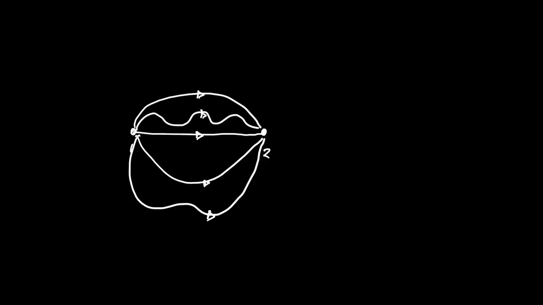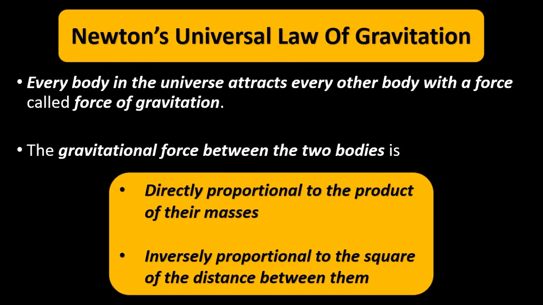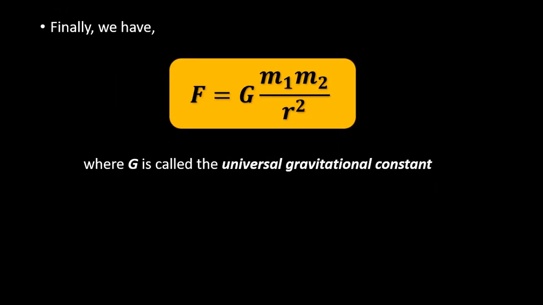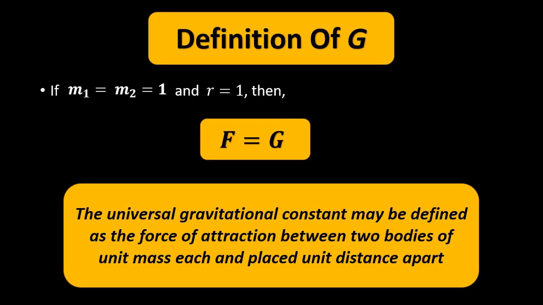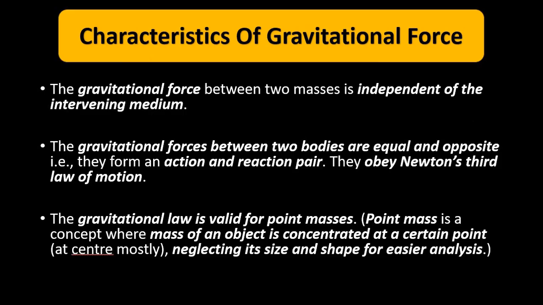Okay, so here are some of the important concepts related to Newton's universal law of gravitation. It is the mathematical expression, then the definition of universal gravitational constant, its value, and the characteristics of gravitational force. Okay,